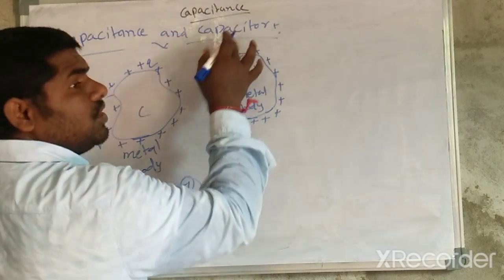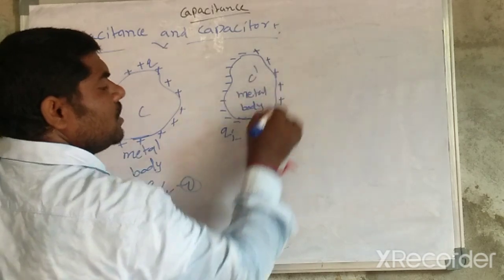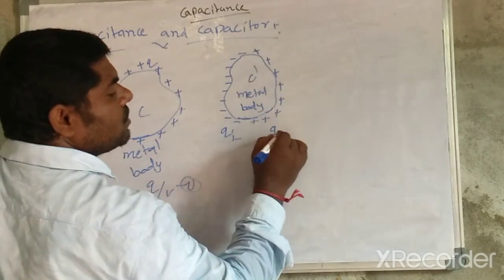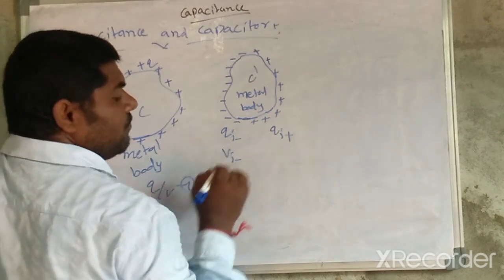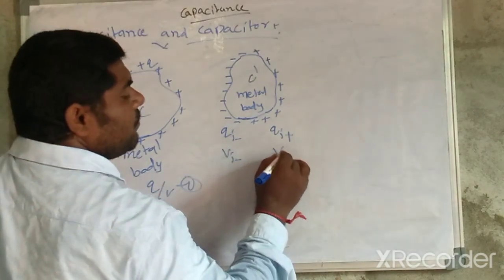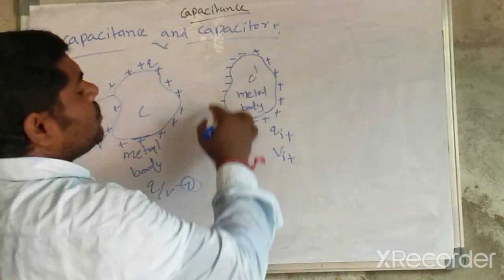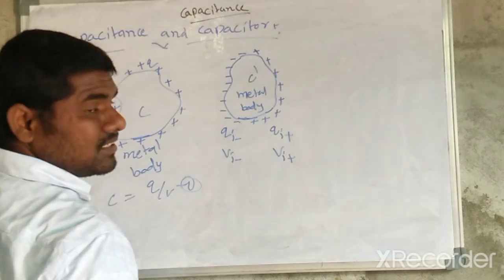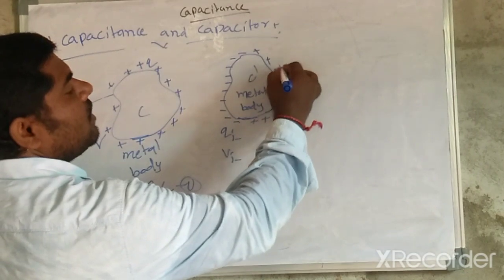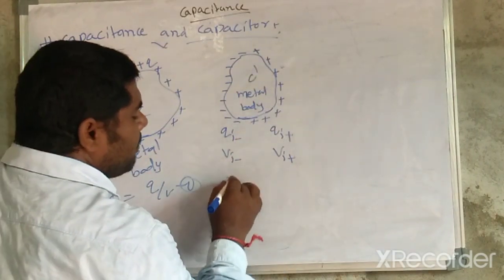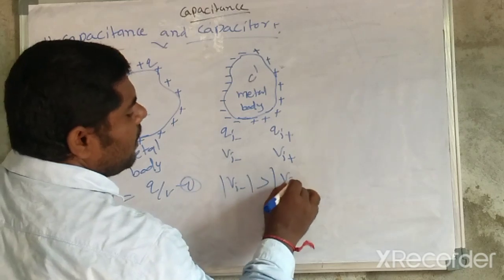This negative charge is near the charged conductor side, that's why the potential is more than on this side. So the magnitude of Vi minus is more than the magnitude of Vi plus.